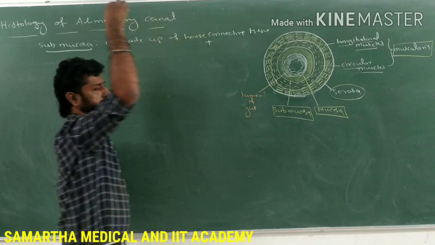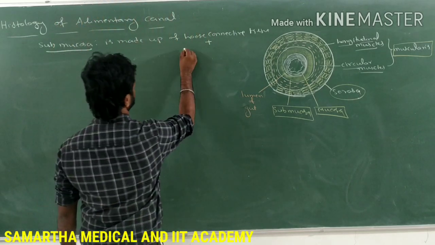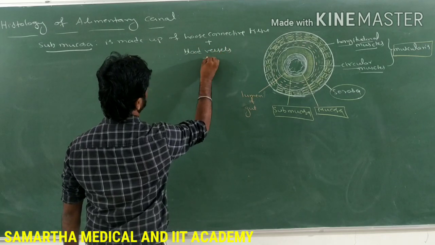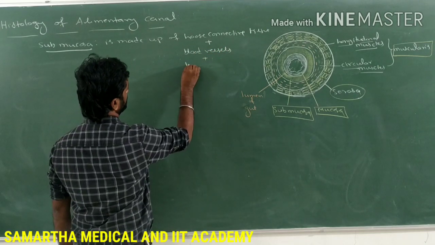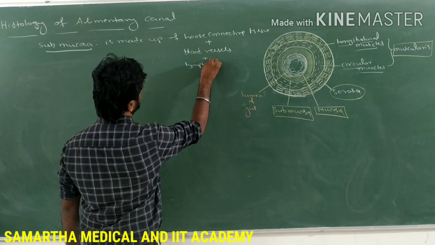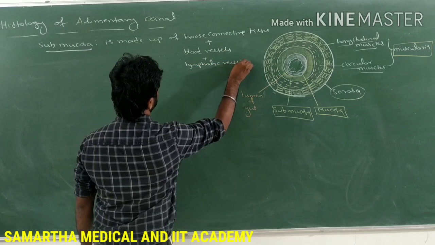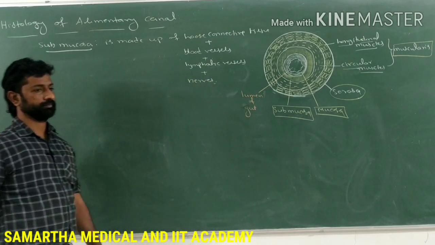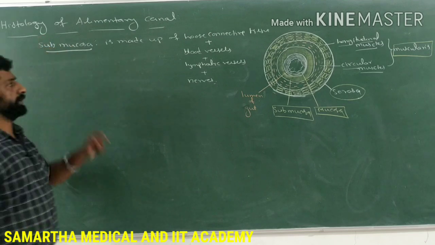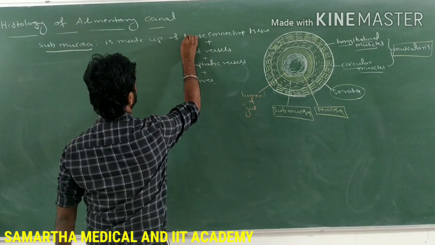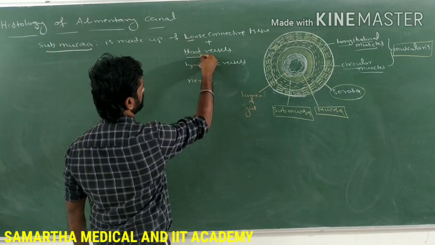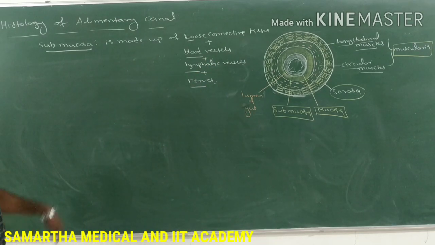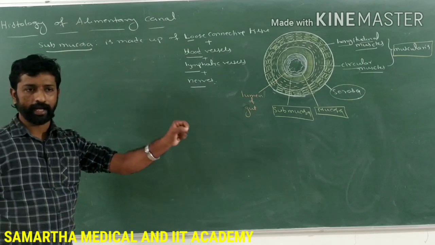Along with that, it contains blood vessels. It is also supplied with blood vessels, lymphatic vessels and nerves also. So submucosa is mainly made up of loose connective tissue, and it is also supplied with blood vessels, lymphatic vessels and nerves. The submucosa forms glands in